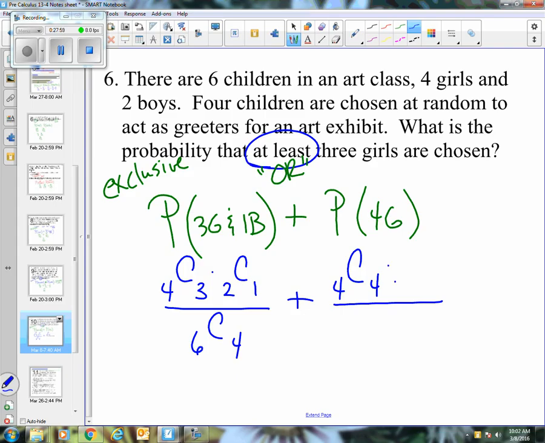Now, I want to show you what some people would say for the second part. 2 choose 0. What would that mean, 2 choose 0? Well, 2 boys and you're choosing none of them. Try typing that into your calculator, see what it says. 2 choose 0. And if you do that, interestingly enough, it says 1, because how many ways are there to choose no people from a group of 2? Well, 1 way. Don't choose anybody, right? I know a lot of people wouldn't even put that, but really what you're doing is 4 girls, no guys, right? So that's what it means if I choose 4 girls. And then again, it's 6 choose 4 on the bottom.